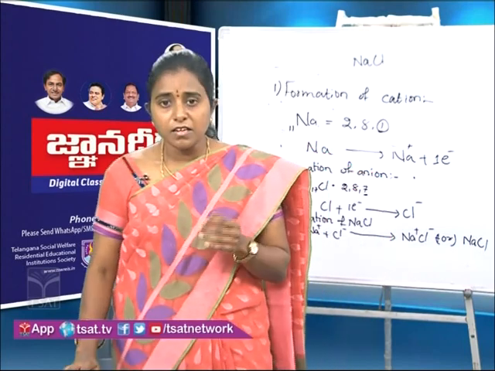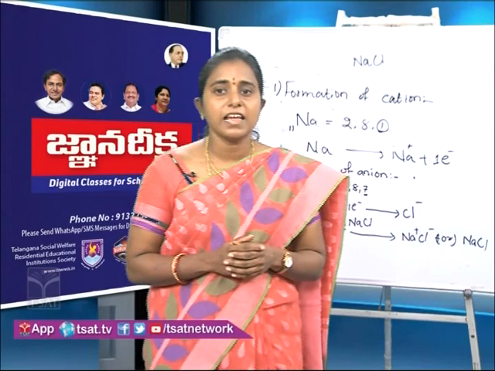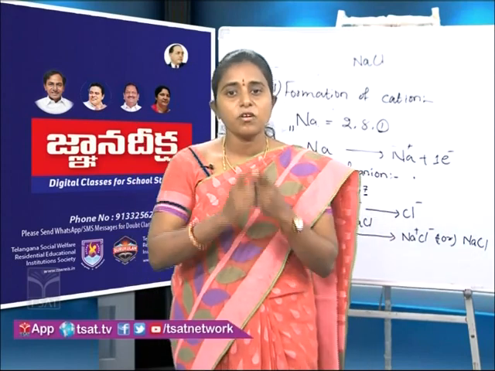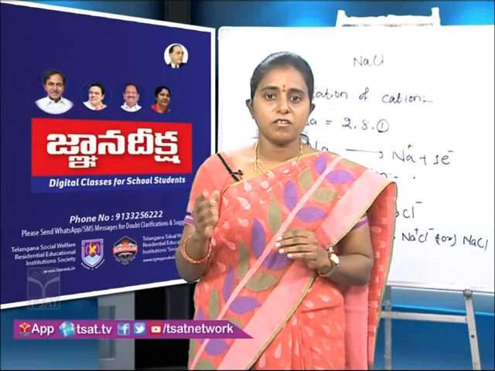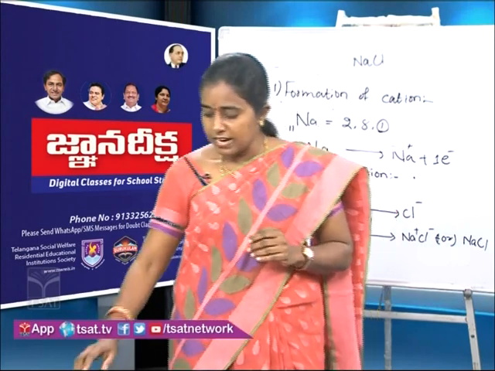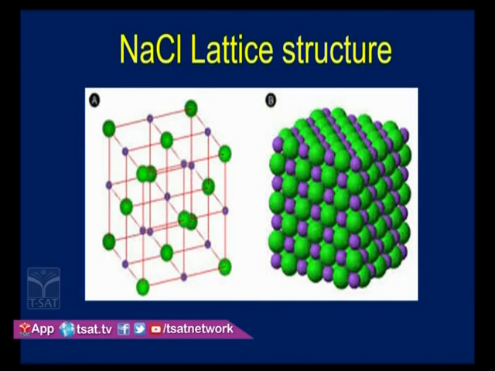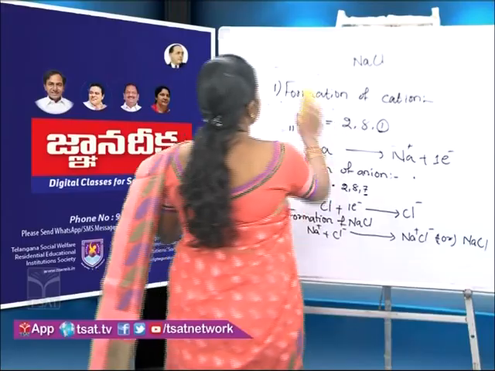And they have a crystal lattice structure. What is meant by crystal lattice structure? The 3D arrangement of ions, cations and anions, is called crystal lattice structure. In the slide you can see the crystal lattice structure of sodium chloride, and it has a face centered cubic lattice structure. And let us see what a covalent bond is.